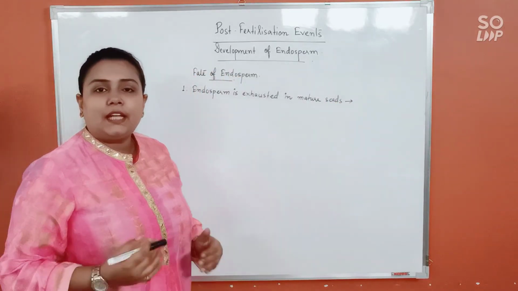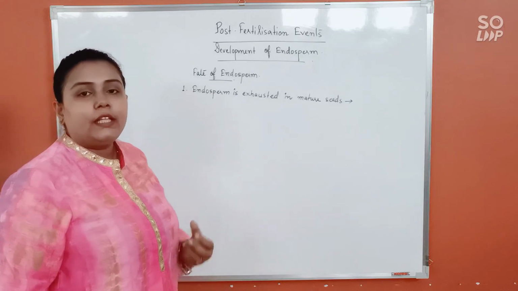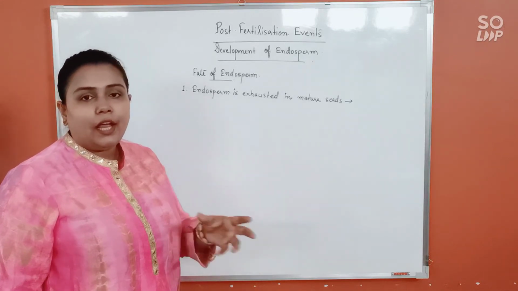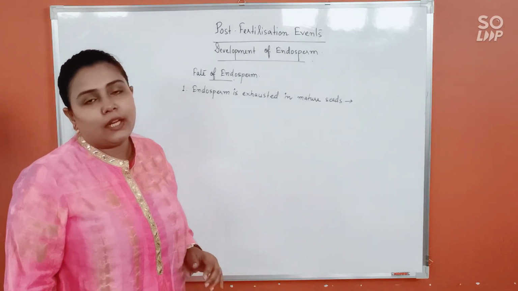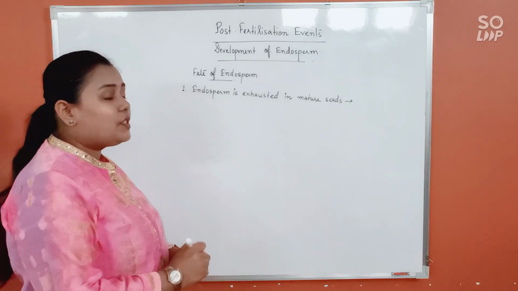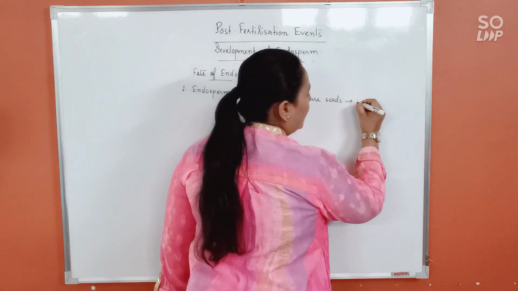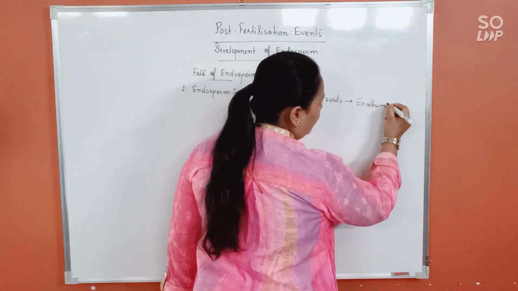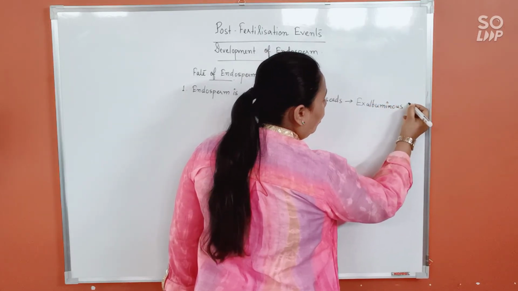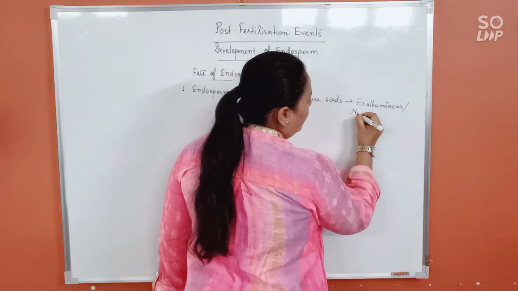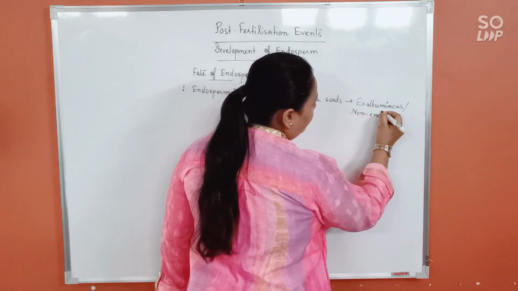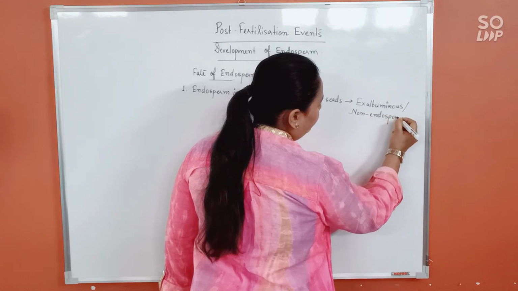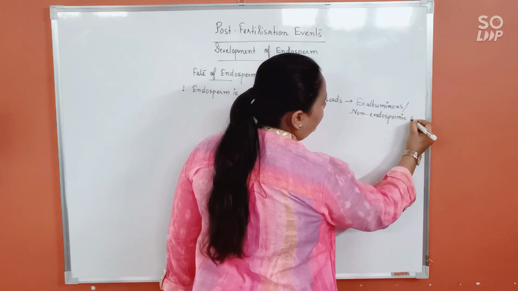That means by the time the seed matures, the embryo will take up the entire endosperm and the endosperm hence will get exhausted. So such seeds are known as exalbuminous or non-endospermic seeds.